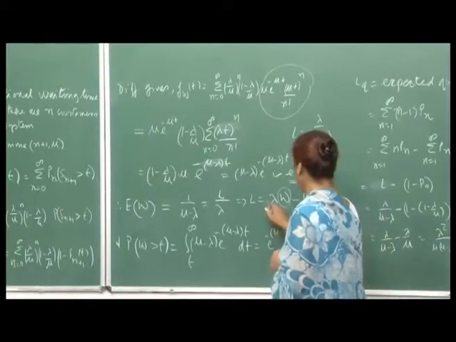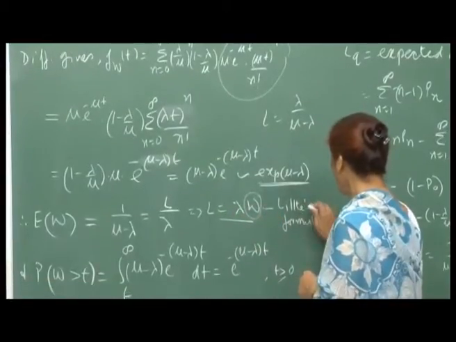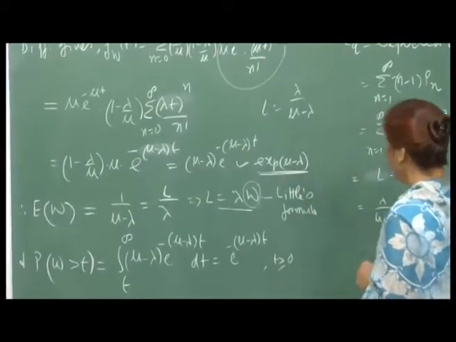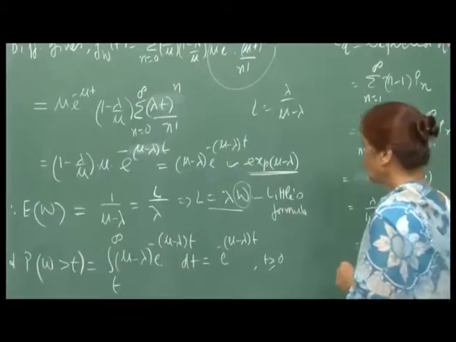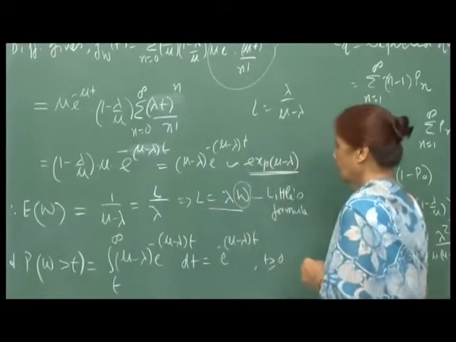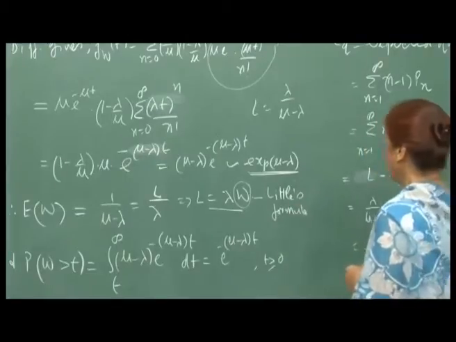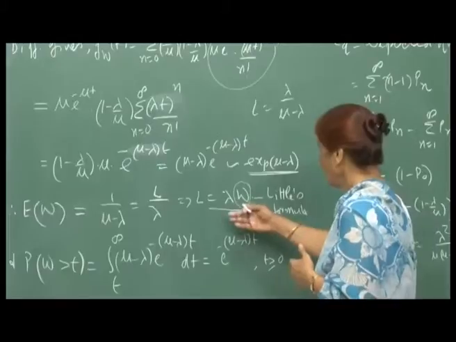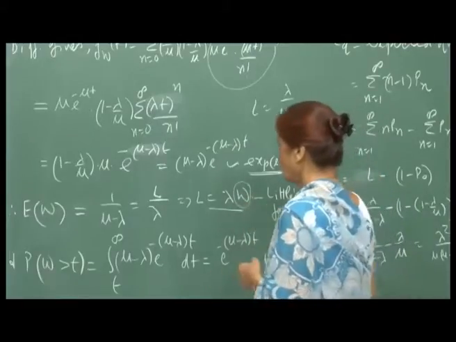So, this is known as the famous Little's formula. This is attributed to Little, who first gave this relationship between L and W.